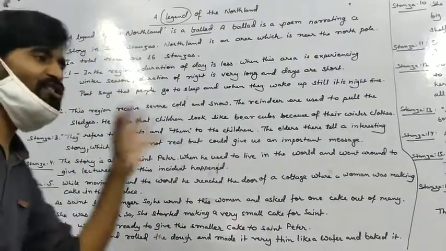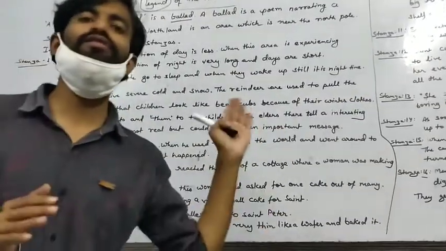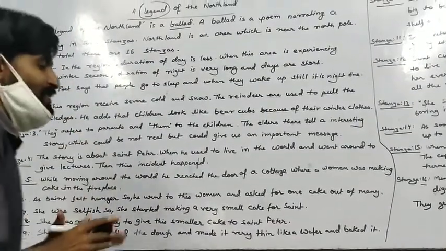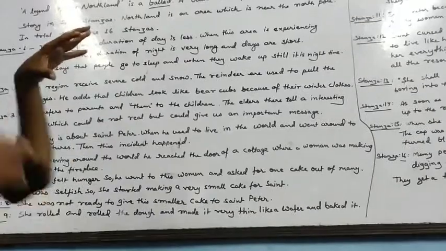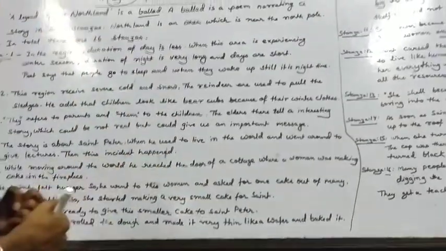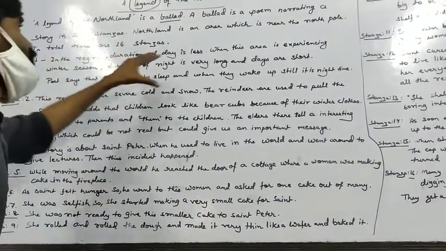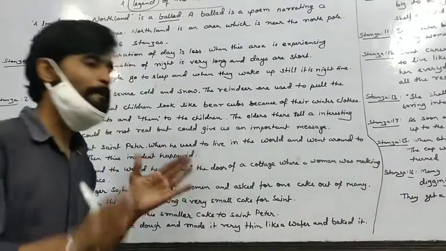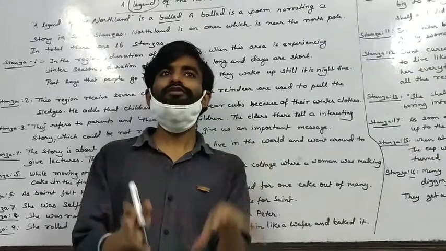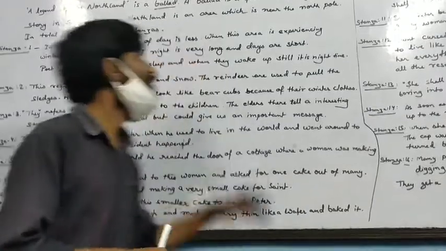Stanza 1. In the lines of stanza 1, the poet describes the region, the place Northland. The poet describes how the people live there. What is the duration of time there? In the region, the duration of the day is short. The poet says in the first stanza that in Northland the days are short, which means nights are long. Nights are long.